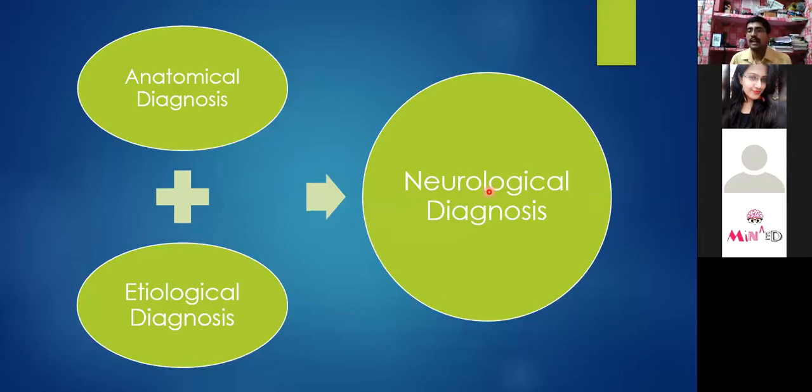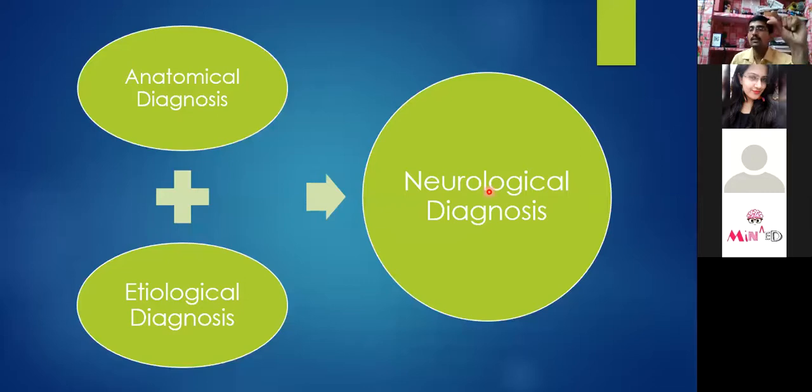For etiological diagnosis, as I already mentioned, if the patient has an acute illness, it may be of vascular origin, like a stroke that arises suddenly. And not always stroke; Bell's palsy is also always of sudden onset. So you will get an idea of the etiology. If it is a gradual onset, it can be a mass lesion gradually developing. If it is progressive in nature, it can be degenerative. If it has relapses and remissions, it is most probably demyelinating.